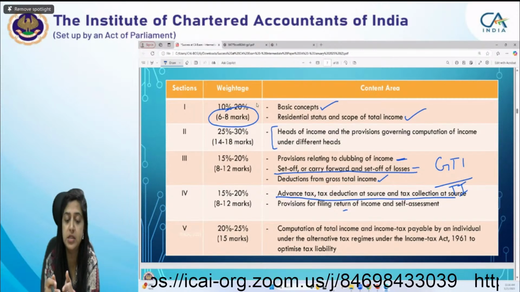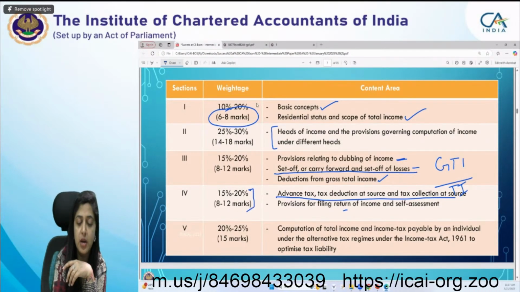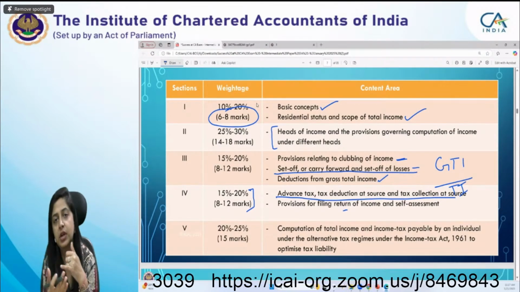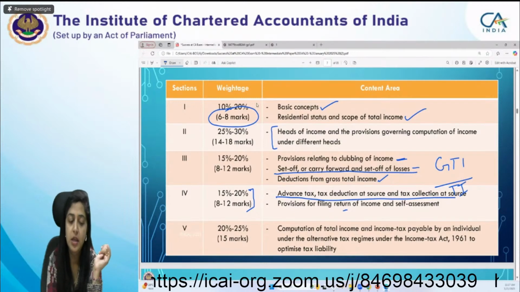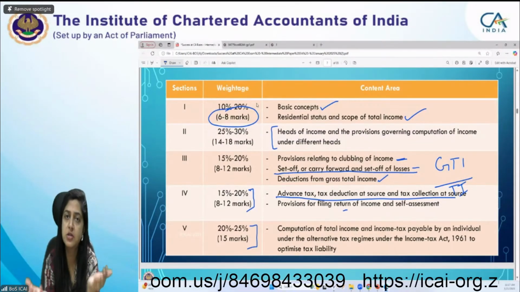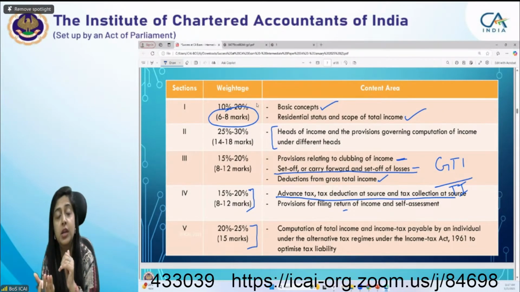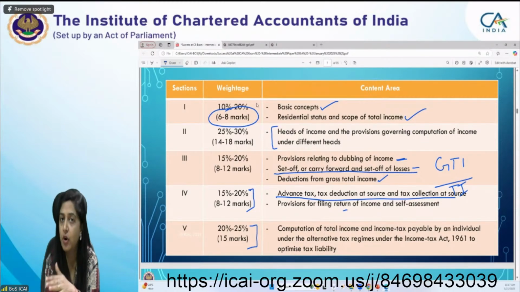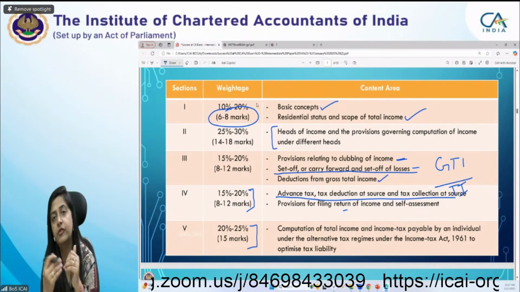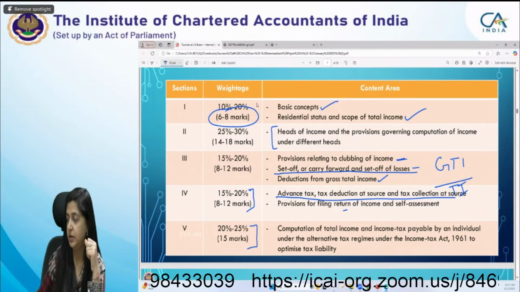Then from TDS, TCS, advanced tax and return filing, 8 to 12 marks. And for computation, it means a full-fledged question in which we have to compute the assessee's total income and tax liability, there's a 15 marks question, which is your compulsory question only. Your first question is normally for computation of total income and tax liability. It can be asked to compute either under the default tax regime or under the normal provisions of the act. We will discuss what is the default tax regime and what is the normal provision of the act later.